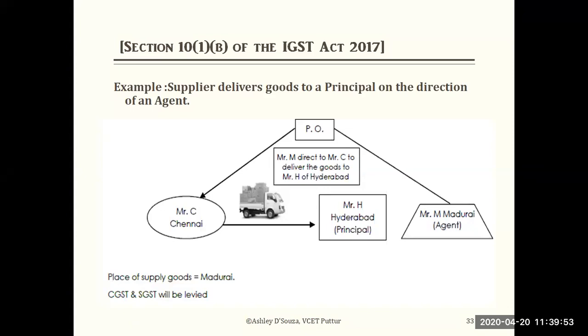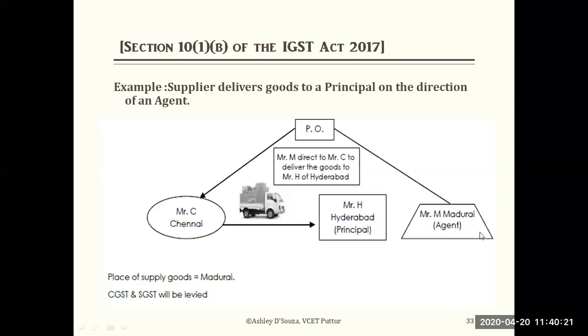Okay, so here please look at clearly. Though the goods have been supplied to Hyderabad, the place of supply of goods is considered as Madurai, and it is considered as intrastate, not interstate, because the supplier is a Chennai guy, Tamil Nadu, and Madurai is also in Tamil Nadu. Here where the recipient has received the goods will not be considered.